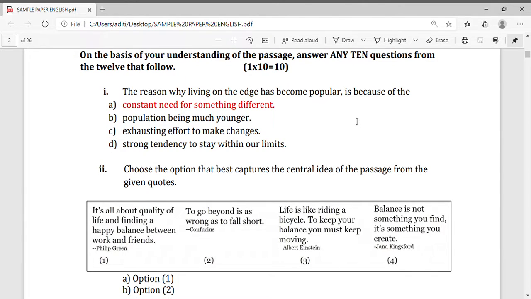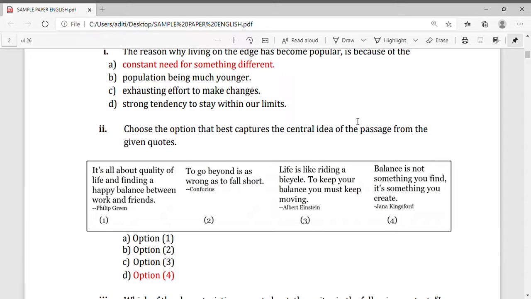Now, see, I'll tell you the correct answer also. Now see, the reason why the age has become popular is because of, now you can see the answer. Answer will be A. Constant need for something different. Okay. Now I'll tell you the answer also so that it should be clear because this is the marking scheme. So the solution also I'm telling you here.